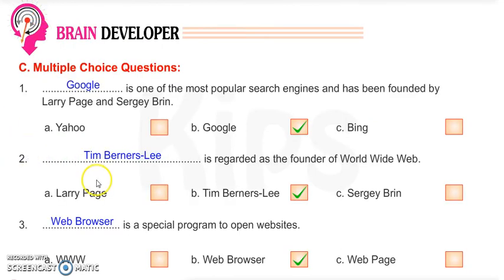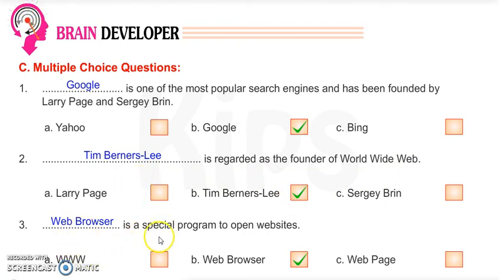Okay children, now the second question, you have to do multiple choice questions. Page number 10 in your book, Exercise C. You also have to do this in your copy. After fill-ups, question number 2 is multiple choice question. Dash is one of the most popular search engines and has been founded by Larry Page and Sergey Brin. What is it? Think about Yahoo, Google, Bing. Yes, Google. Dash is regarded as the founder of the World Wide Web, WWW: Tim Berners-Lee.